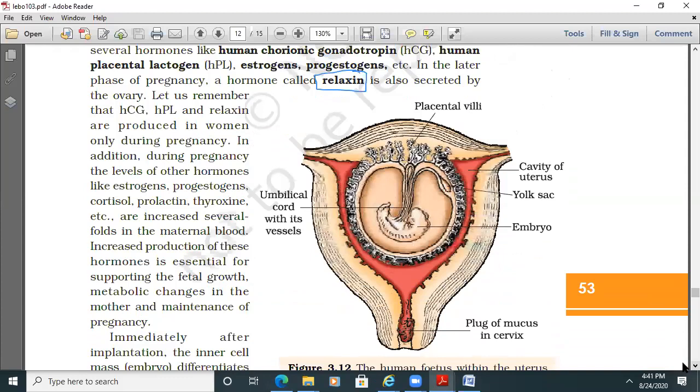Let us remember that HCG, HPL, and relaxin are produced in women only during pregnancy.